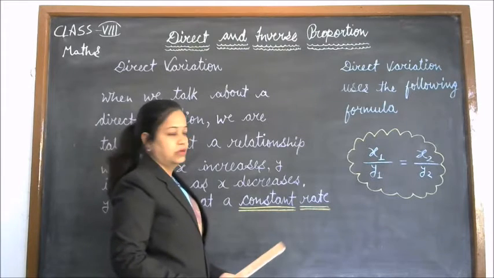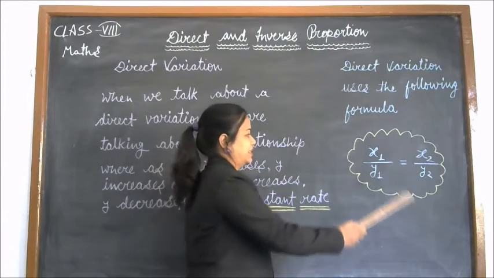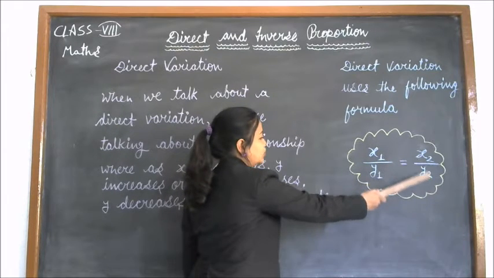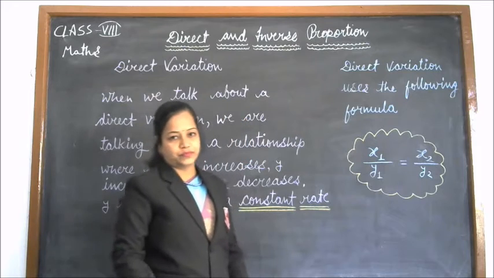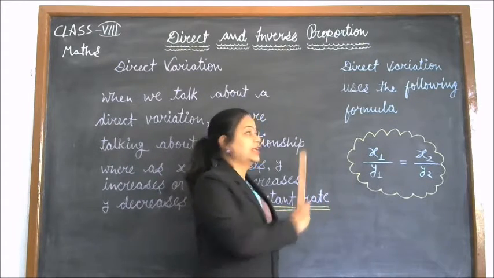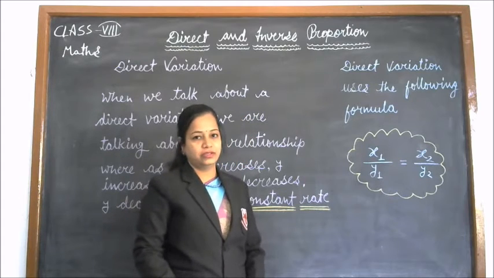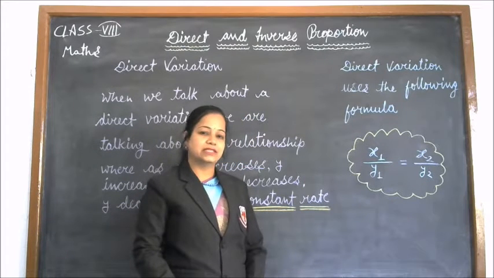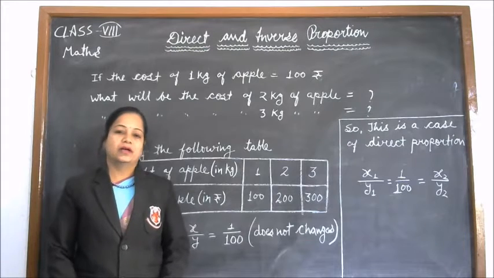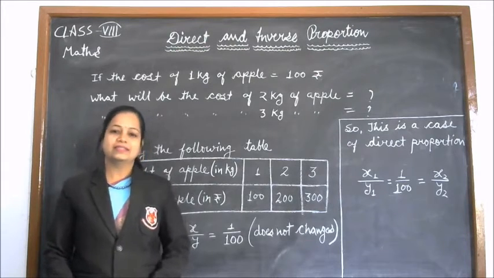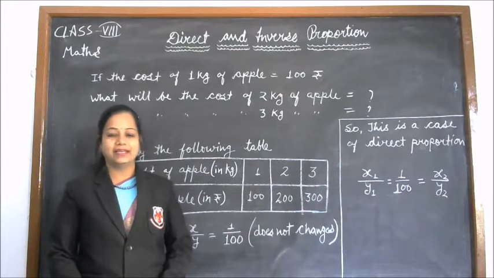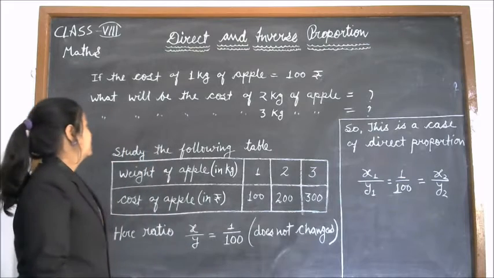The formula used in direct variation is x1 upon y1 is equal to x2 upon y2. Students, we will use this formula for direct variation in solving some day-to-day life problems. So students, let's understand the concept of direct proportion by taking a simple example.